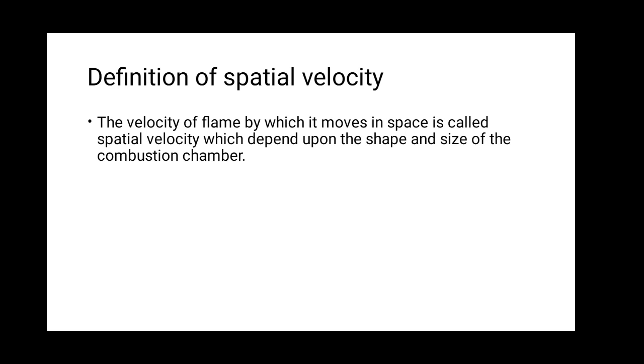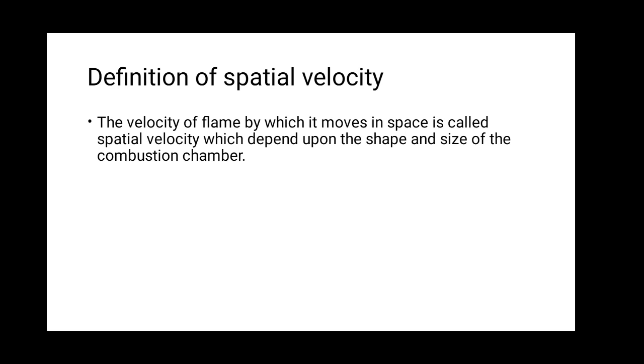Definition of spatial velocity. The velocity with which the flame moves in space is called spatial velocity, which depends upon the shape and size of the combustion chamber. It has two components, transformation velocity and gas velocity.